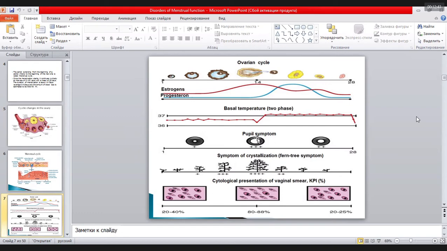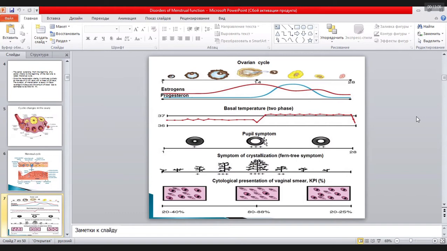When we perform a speculum examination, we see the cervix looks like a pupil. The accumulation of mucosa in the external os looks like the pupil of the eye. You see here 3 pluses. It is an evident pupil symptom, and it means that the woman has ovulation.